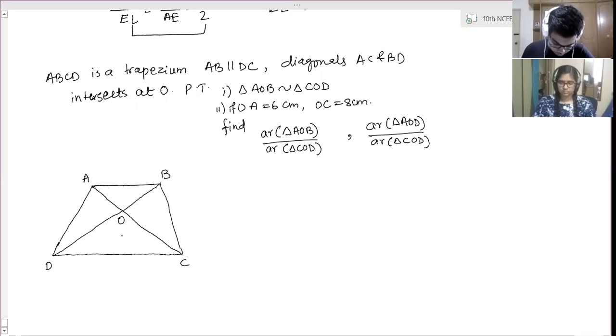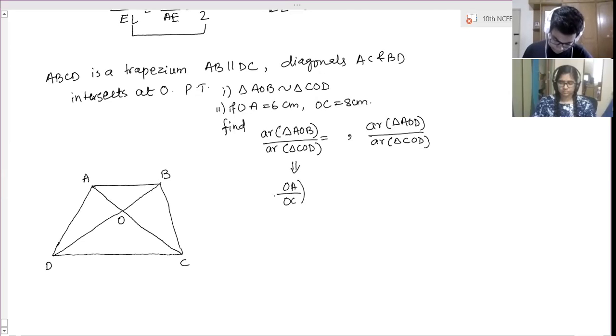AOB and DOC, that area you calculated, what's the value you got this one as? Yes, area of AOB by area of COD is equal to 36 by 64.